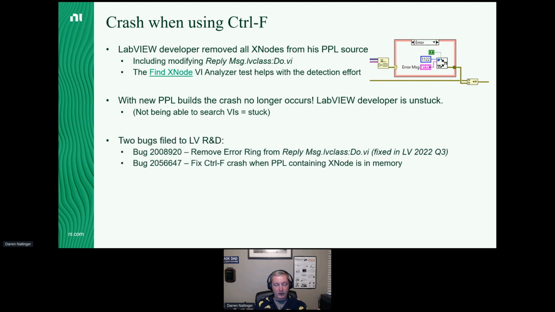We got a couple of bugs filed to R&D. One of them was the simple one, get rid of the error ring in actor framework. And there's a follow-on bug that was basically figure out why when the PPL has an X node in it, Control F doesn't work. So my recommendation going forward is do not use the error ring if you're writing code that is going to be built into a PPL. More generally, just don't use the error ring because it's an X node, and who knows what other kind of problems it might cause.